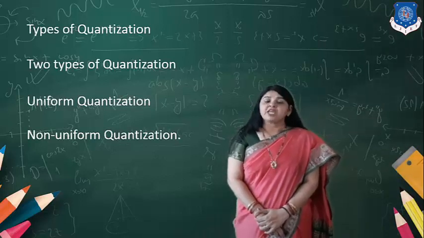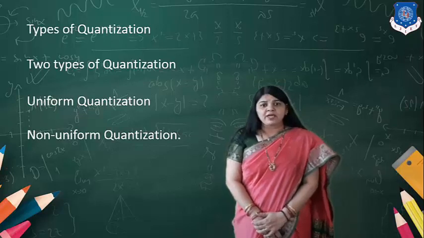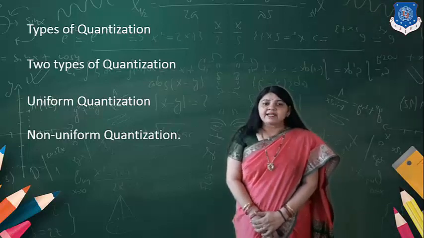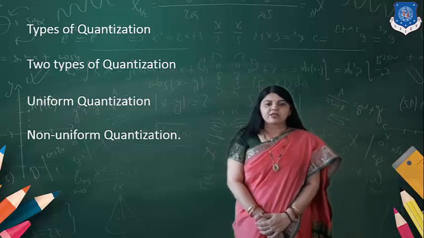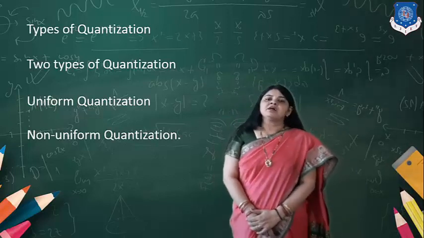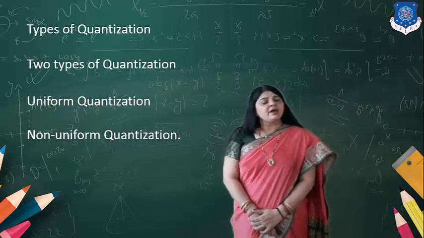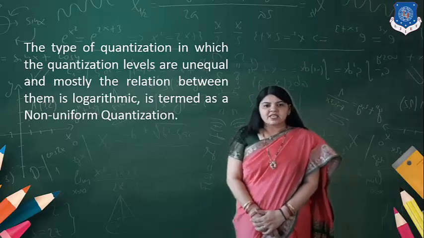One is known as uniform quantization. The meaning is very simple. Uniform means that the quantization levels, or the step size, are similar. When the step sizes are not uniform, not the same, it is referred to as non-uniform quantization.